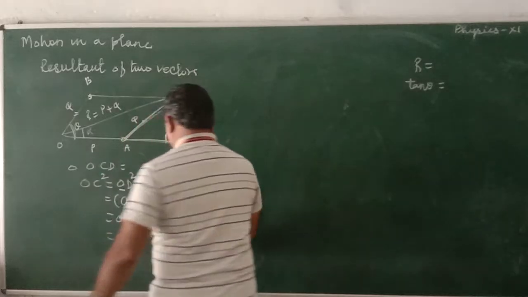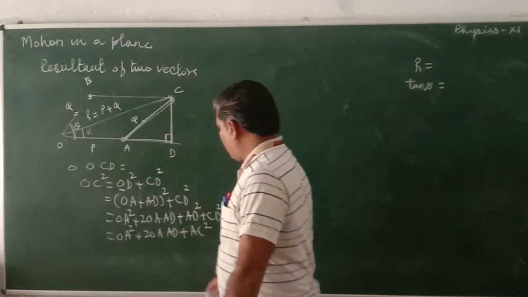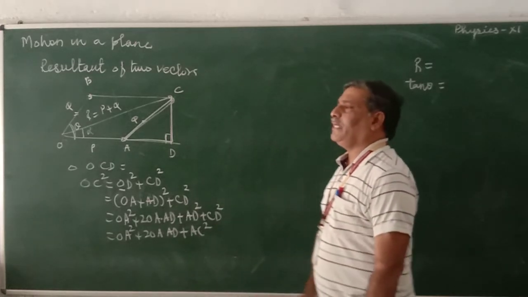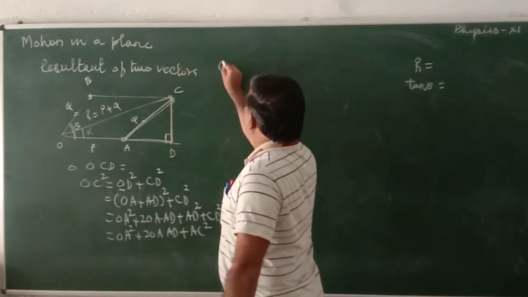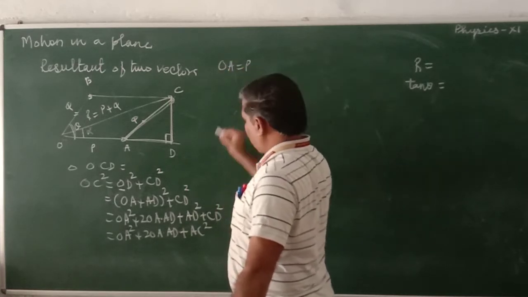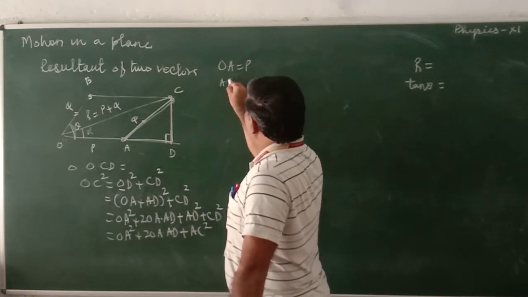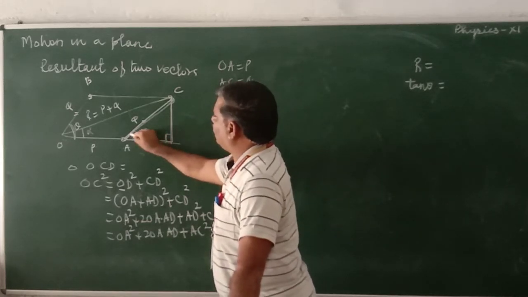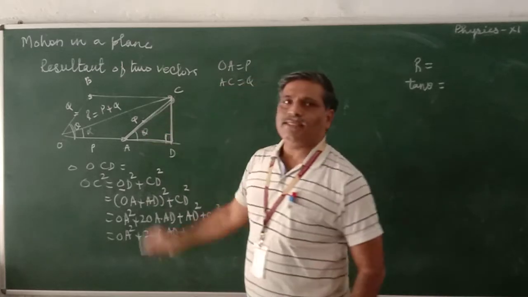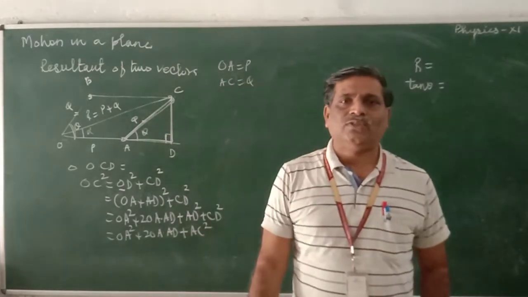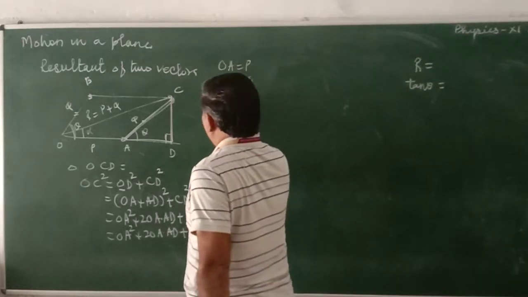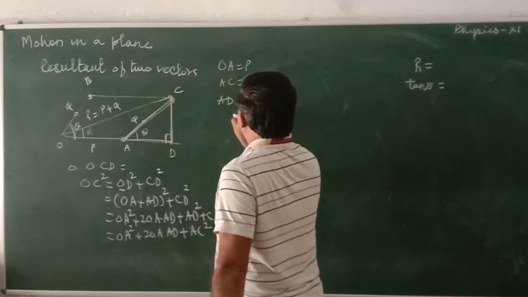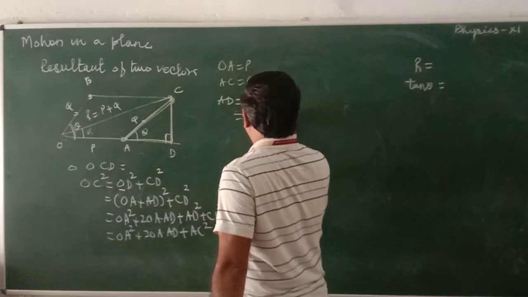Now we can take it. OA is P, AC is Q, and AD we want to find out. What is AD? Here OA is equal to P, AC is equal to Q. This is theta, this is Q. The adjacent side is always represented by hypotenuse times cos theta. Therefore, AD is equal to AC cos theta, which is equal to Q cos theta.